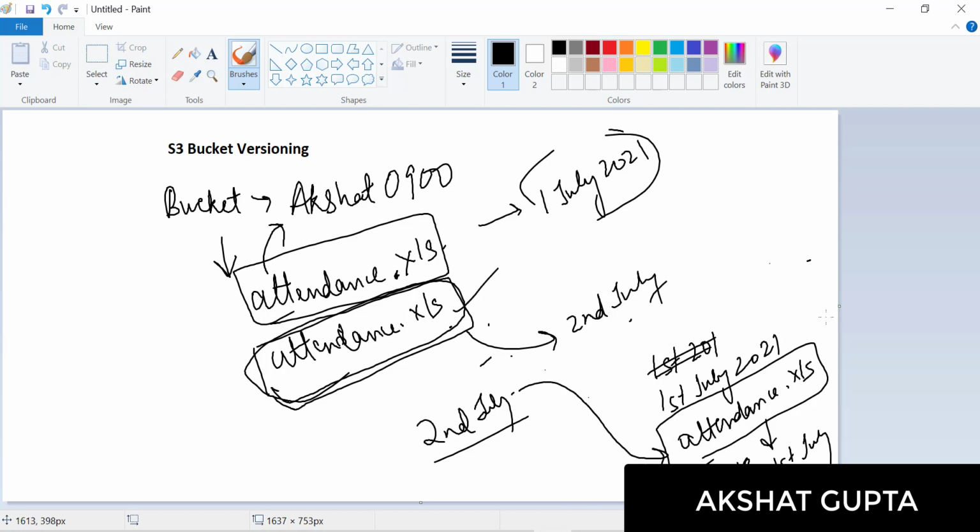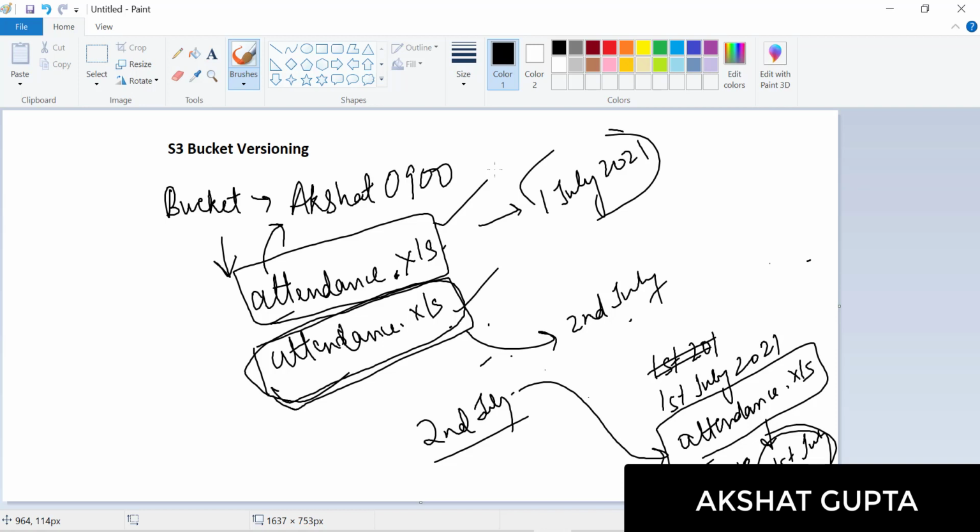There would be an overwrite which will happen on this particular file. Now my 1st July attendance sheet would be gone, and let's say after a month or 15 days, if I want the file with the 1st July attendance, it won't be there because it would be overwritten. So my file would be gone, and when I open this attendance.xls, it would have the latest attendance sheet. So my work is gone, all my effort is gone.